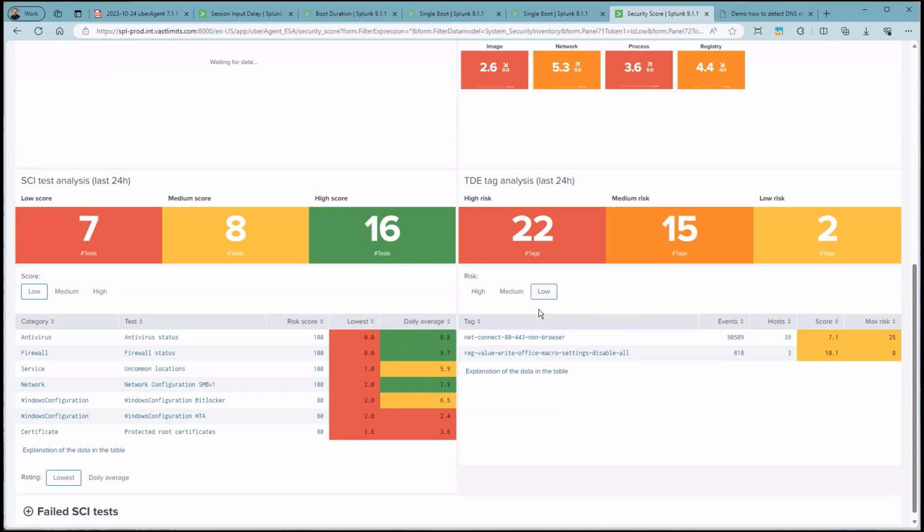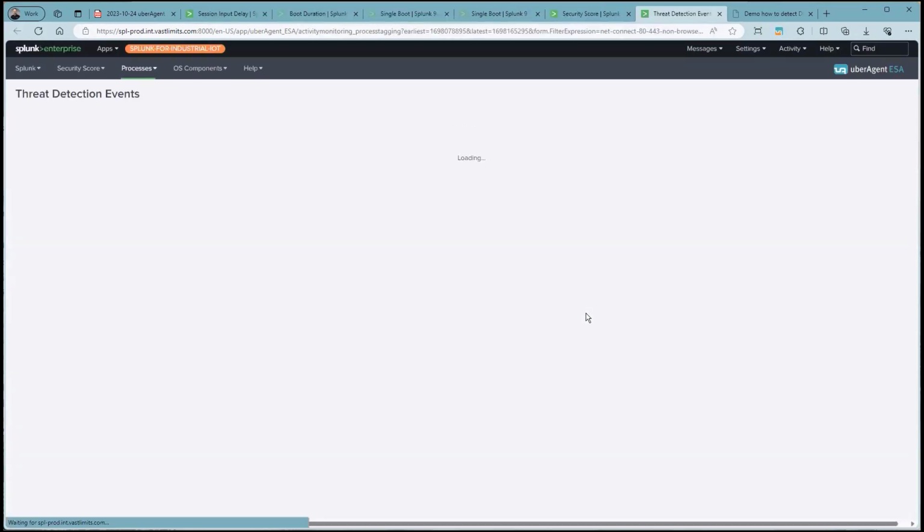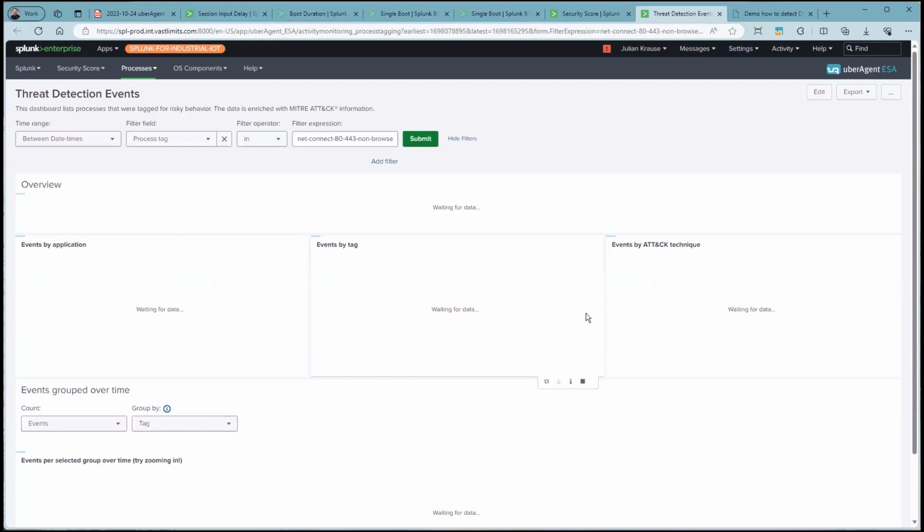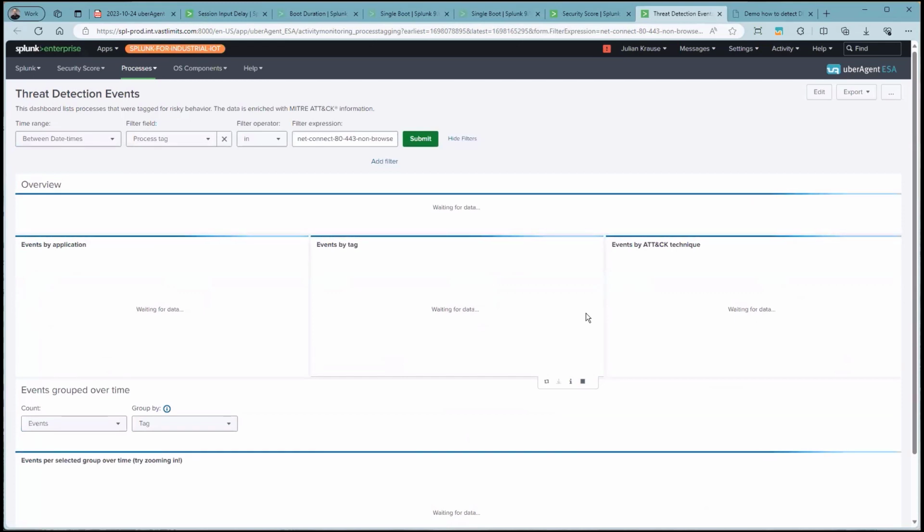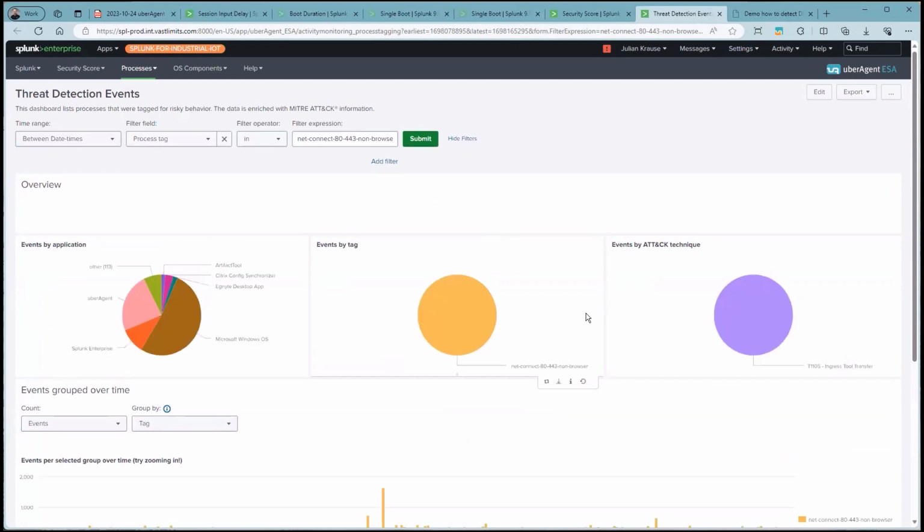And if you, for example, want to do an analysis on a particular rule, just click on it and Splunk will take you to our threat detection events dashboard, which is the specific dashboard for those TDE events.